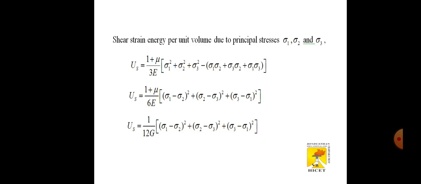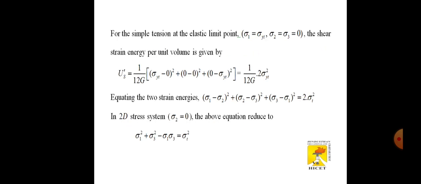The strain energy per unit volume in terms of the principal stresses sigma 1, sigma 2 and sigma 3 is given below. For simple tension at the elastic limit point, sigma 1 equals sigma y and sigma 2 equals sigma 3 equals 0. The shear strain energy per unit volume is given by the below equations. Equating the two strain energies, we get equations like this, and in 2D stress systems, sigma 2 equal to 0, the above equation reduces to the below equations.